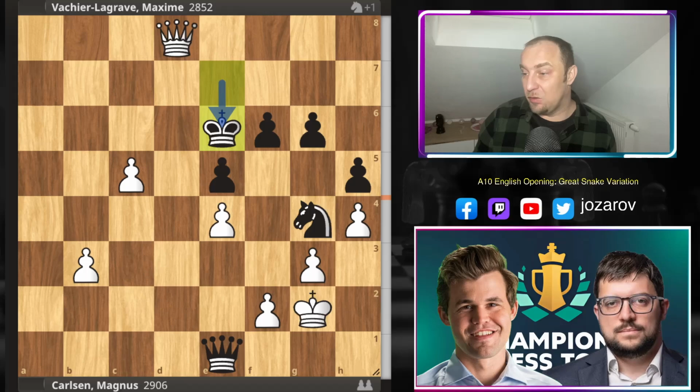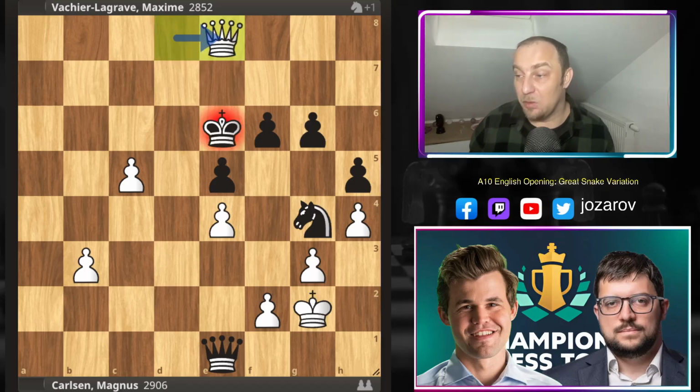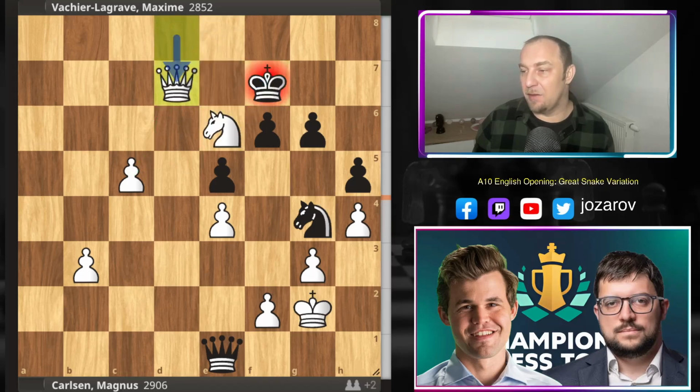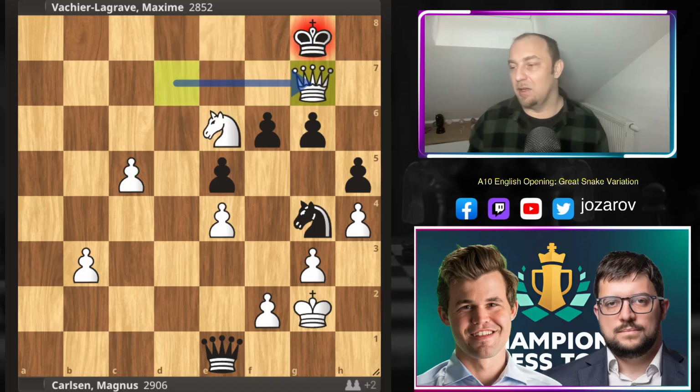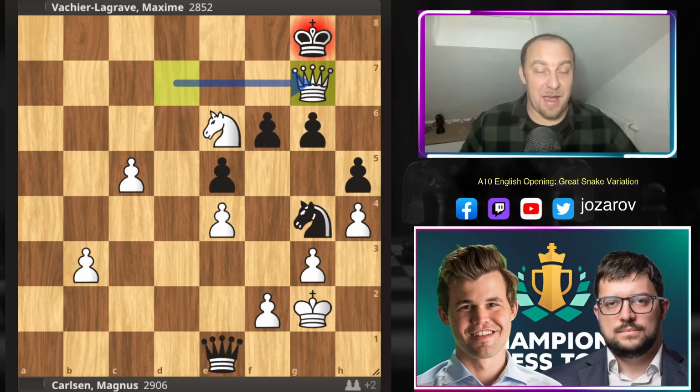If you try, of course, king to e6, then you get a beautiful checkmate with queen to e8. This square is taken by the pawn's activity. Even if you try, I don't know, to escape to f7, still it's not working because of this sequence where you get checkmated on g7. So great game here by Magnus.